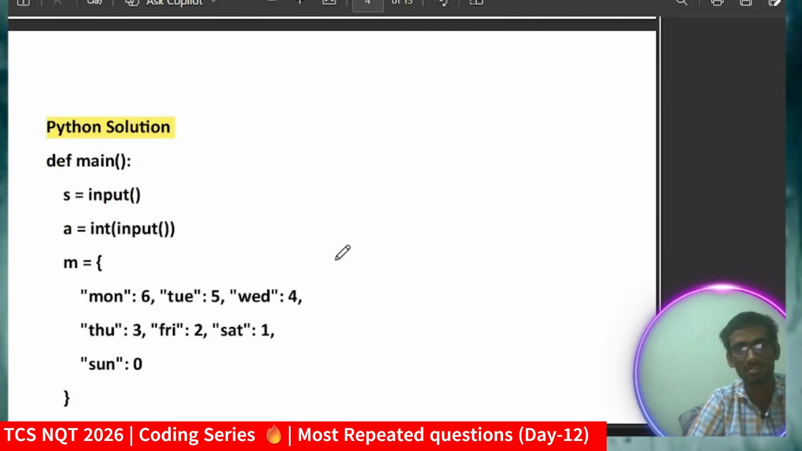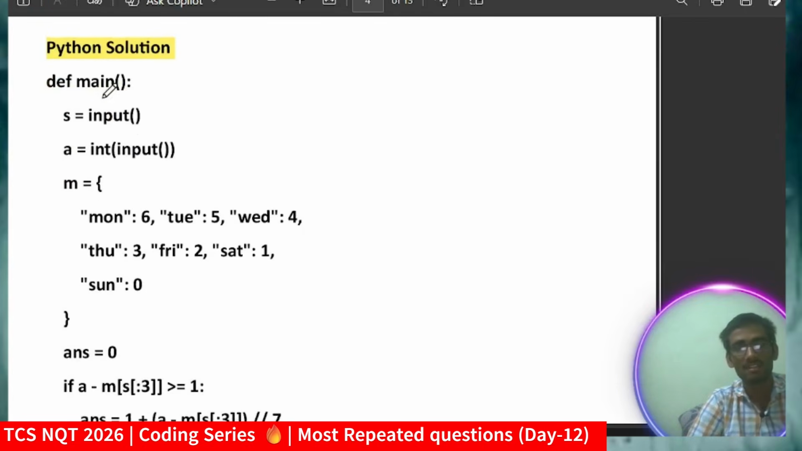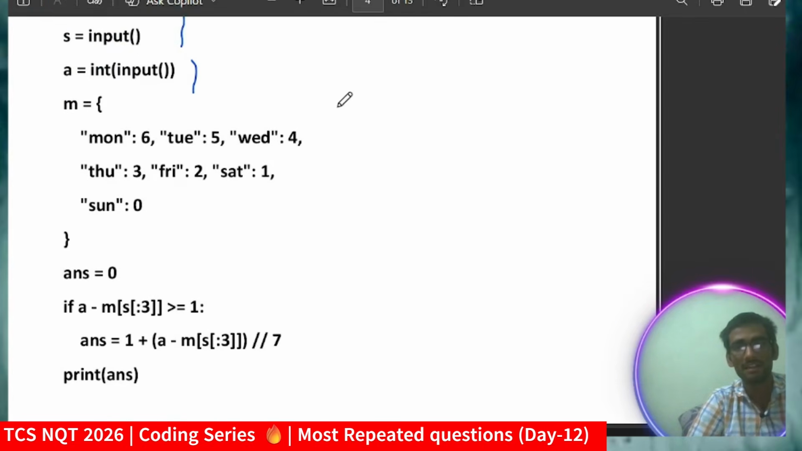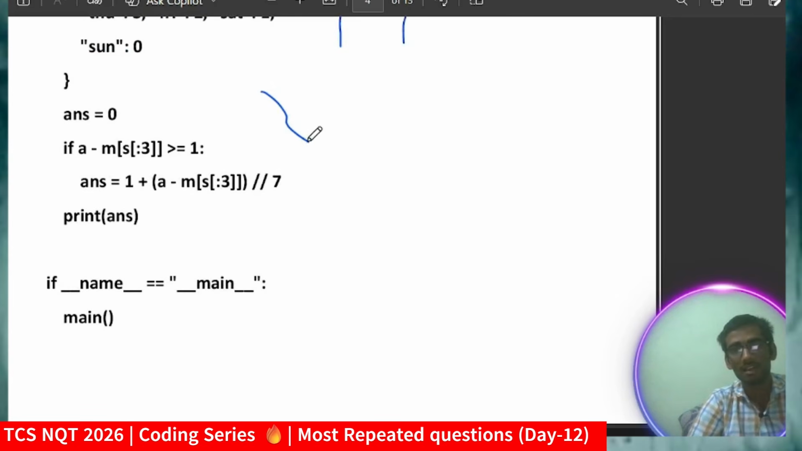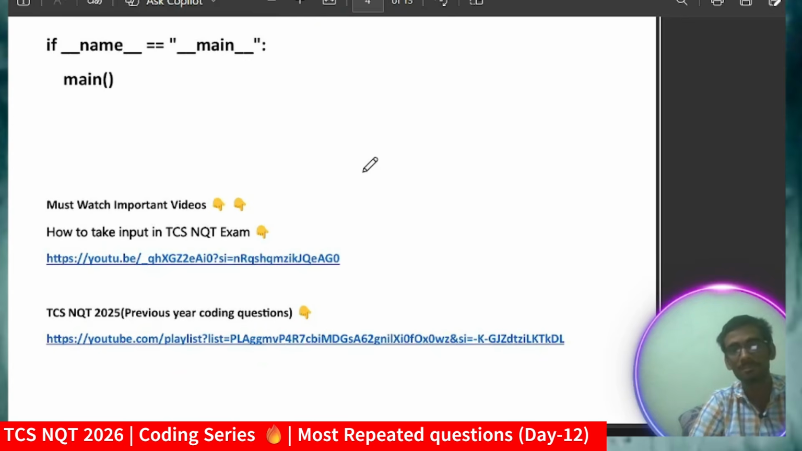Coming to the Python solution, Python is quite easy. Declaring the main function, taking the input string and integer, and declaring the map. In this way, basically, in Python we create a map. First of all, this will be your key and this will be your value. I'm just storing those for the sake of counting those values. I'm just applying the same logic which I started in C++. So I hope you got the logic.